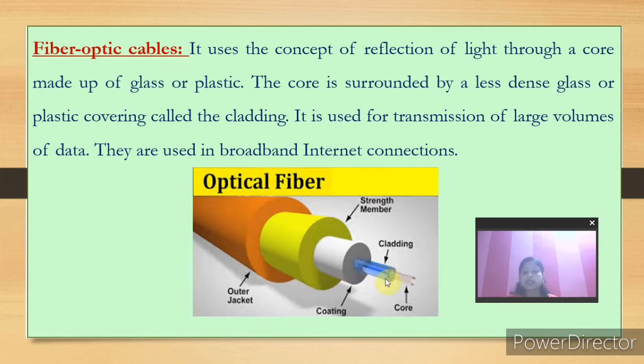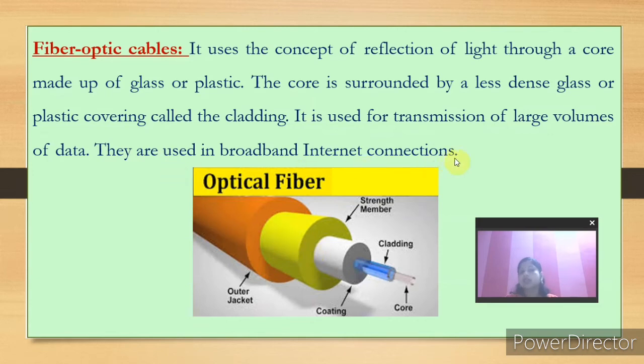So to protect these two layers, one plastic outer jacket is there, known as your sheath. It is used for transmission of large volumes of data. When large volumes of data we need to transfer, we use optical fiber.